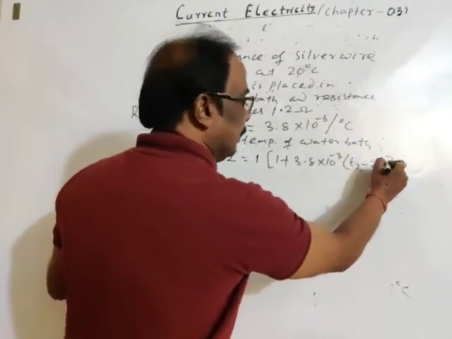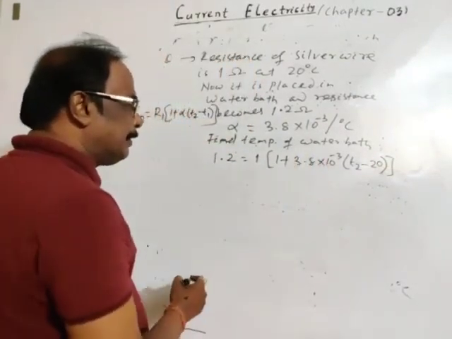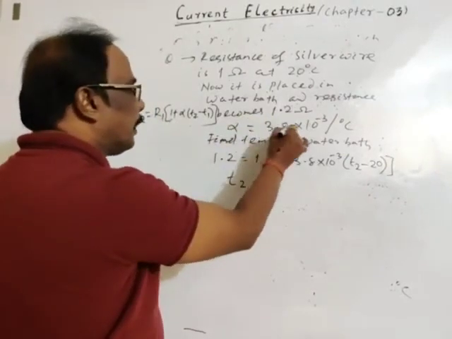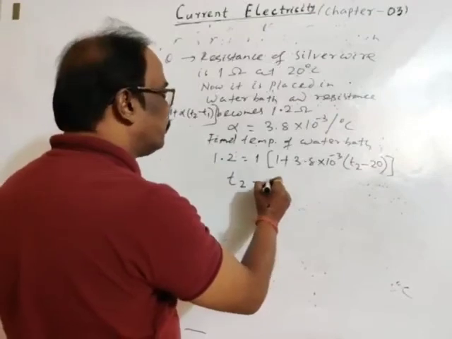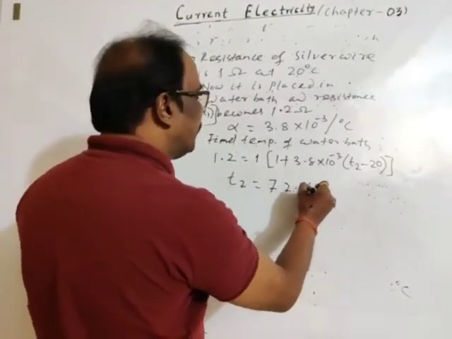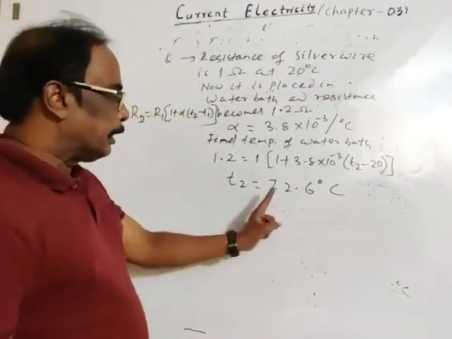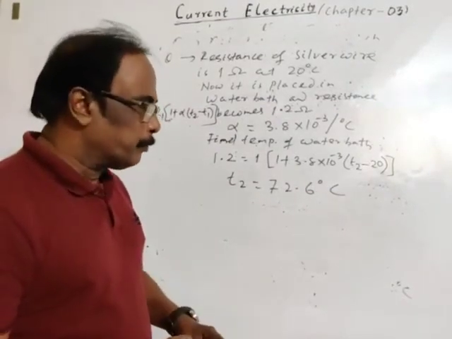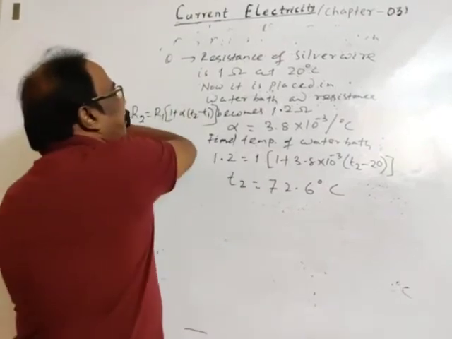Now just solve it. After solving, you will get T2, the temperature of the water bath, which comes to 72.6 degree centigrade. This is a very simple question. Okay, the next question.